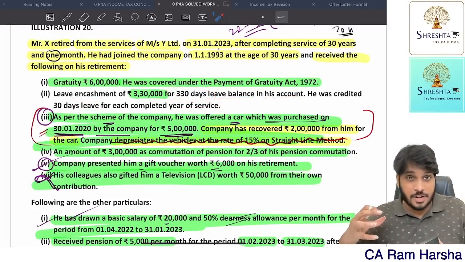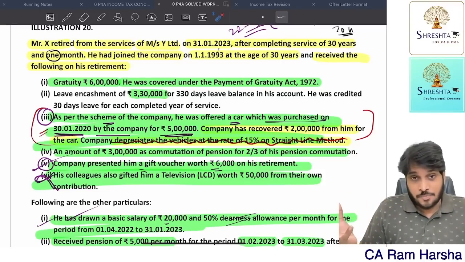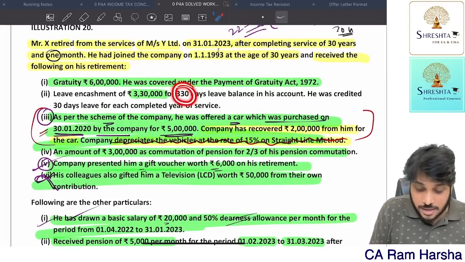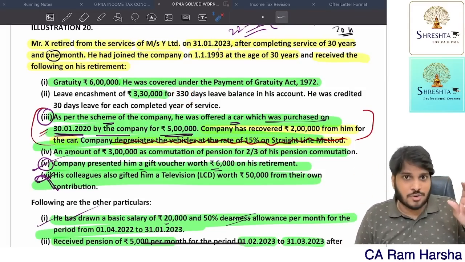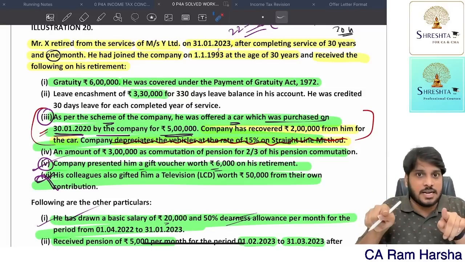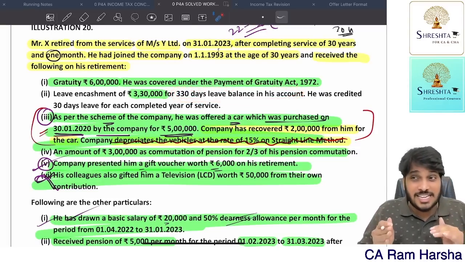So he is given 30 days every year. Like that, for 30 years, 900 days. Now he utilized some leaves already. Unutilized leave is how much? They gave unutilized leave directly, so we need not compute. In some questions they'll give you total leave available and leave utilized, so you should compute unutilized leave very clearly. Here, unutilized leave they already gave. What is the unutilized leave?